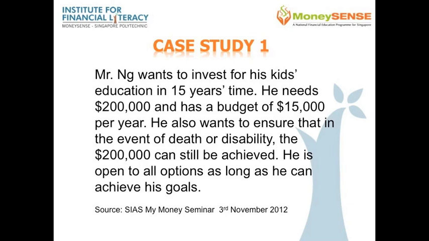At the same time, he also wants to ensure that in the event of a premature death or disability, he is still able to meet this 200,000 education fund for his child. Well, he is open to all options as long as he can achieve his goals. So he's presented with three options.